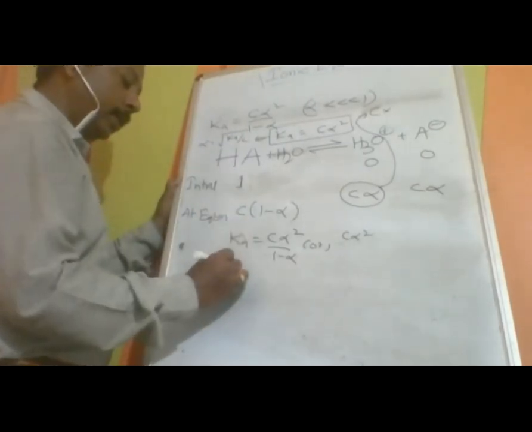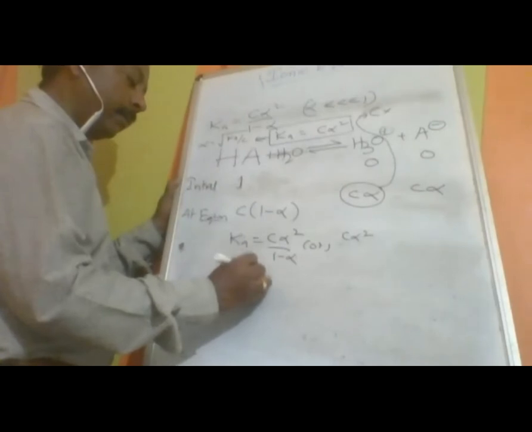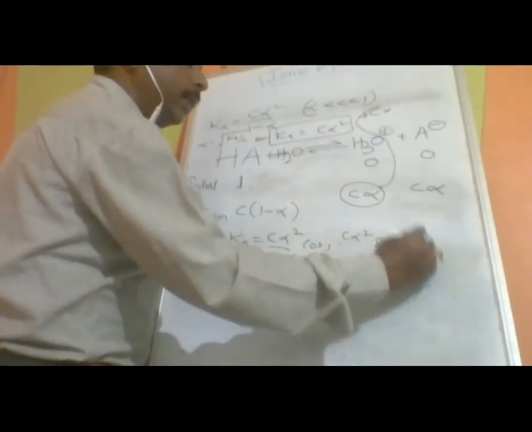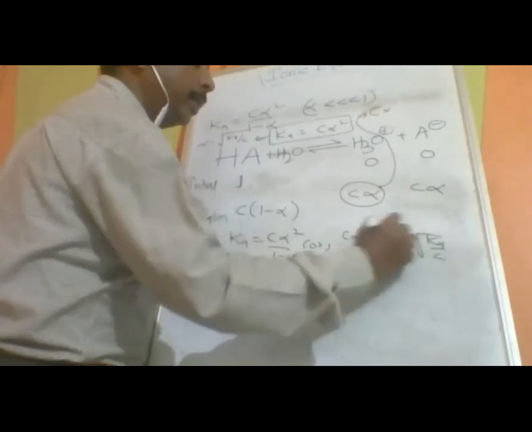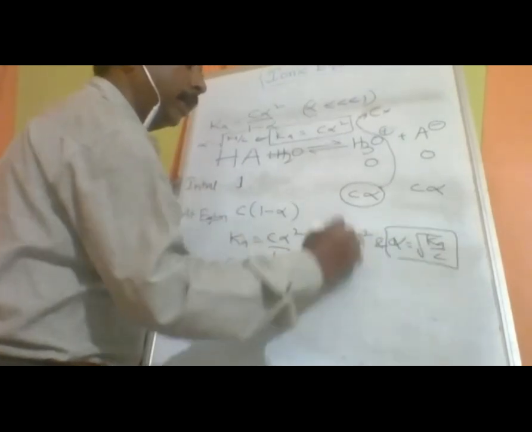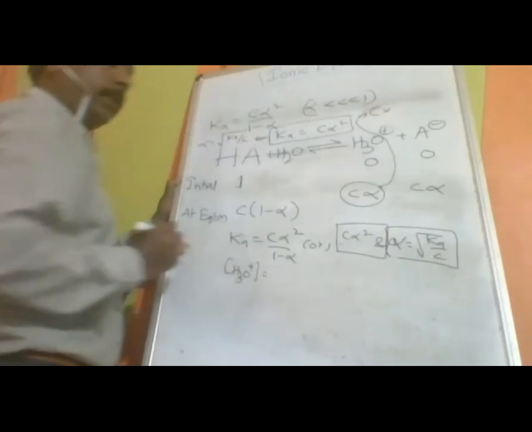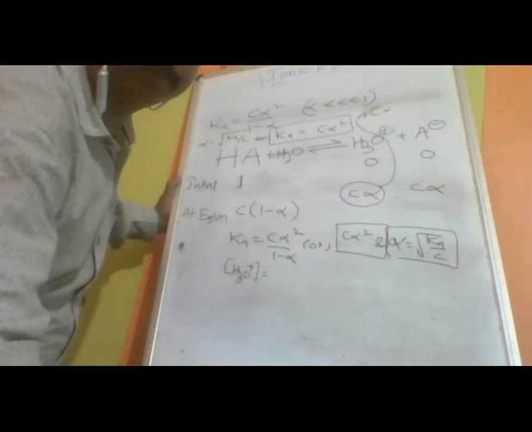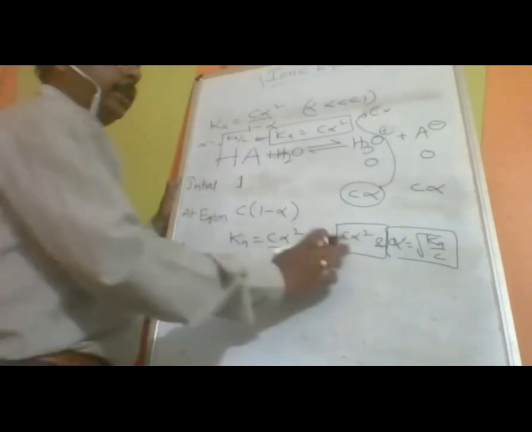The second formula is alpha is equal to the square root of Ka upon C. This is one formula, this is another formula.